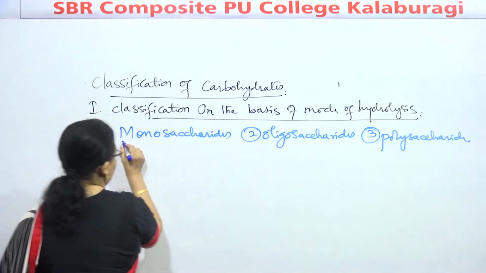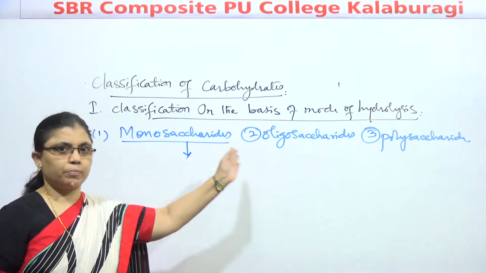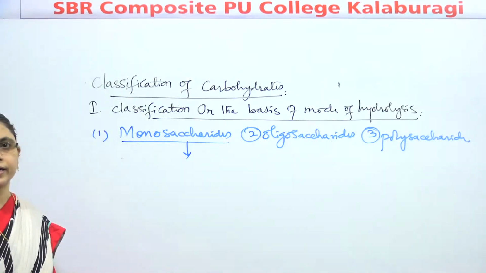What are monosaccharides? That we will see. For that sake I have written all three separately, so it will be easy for you to go directly to the definition.